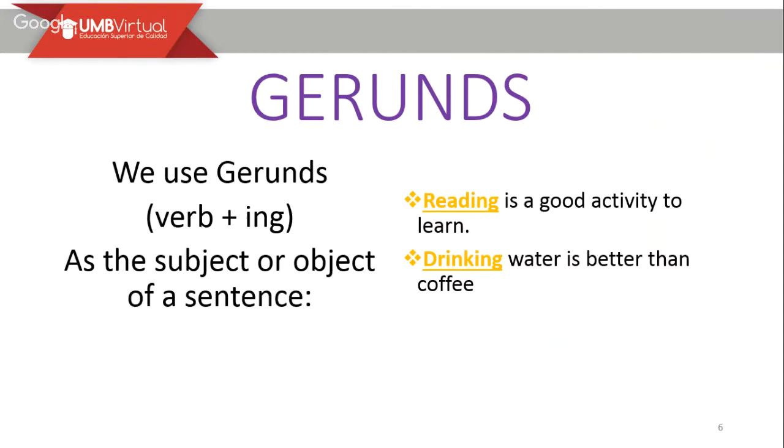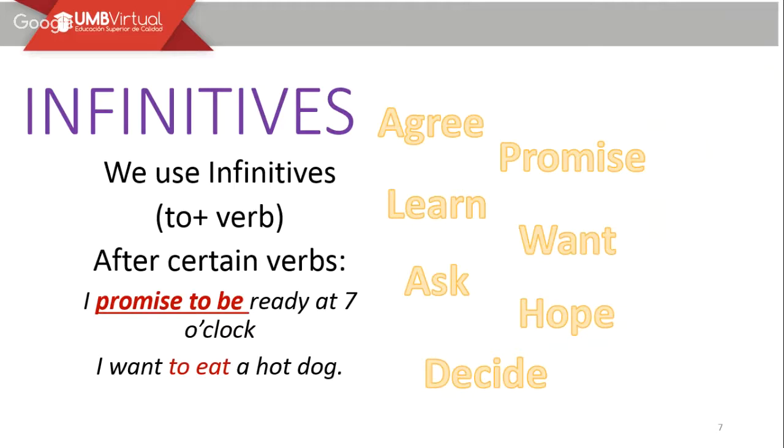And the third use: in some articles and papers, when we are writing or speaking, we use some verbs placed at the very beginning of the sentence, like a gerund. That is the third use of it. For the infinitives, the connotation changes a little, but let's see the differences between those two topics.